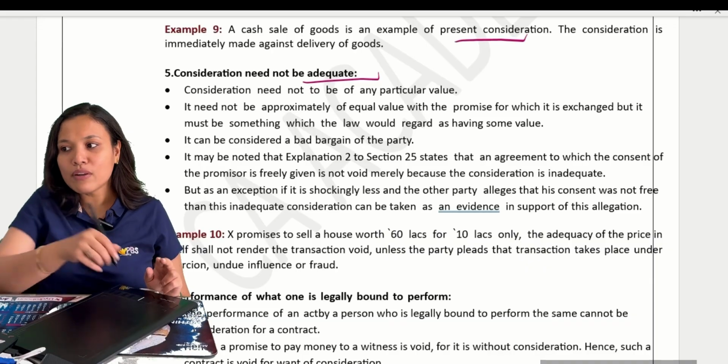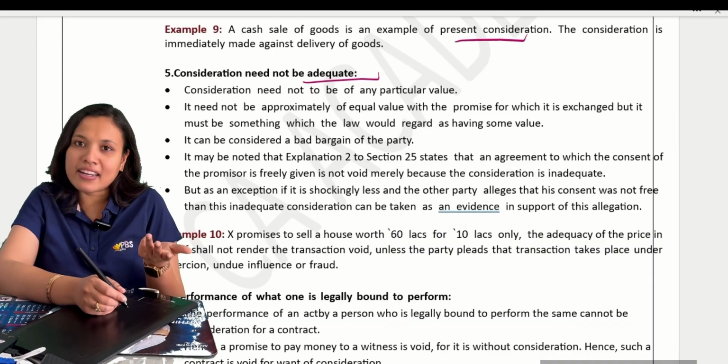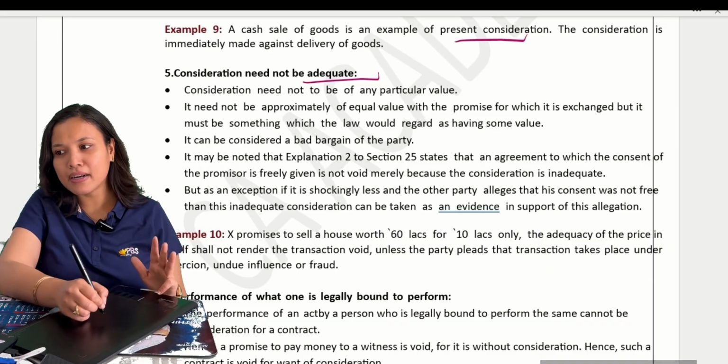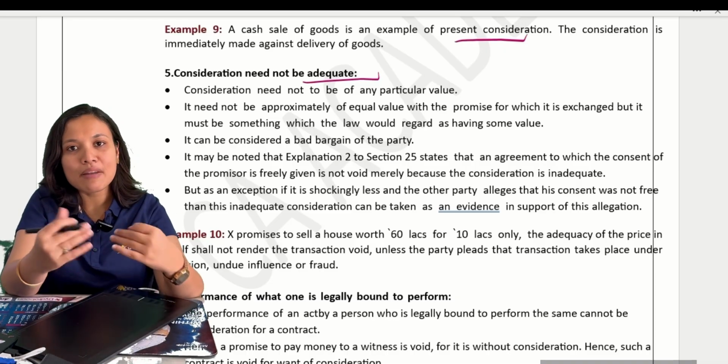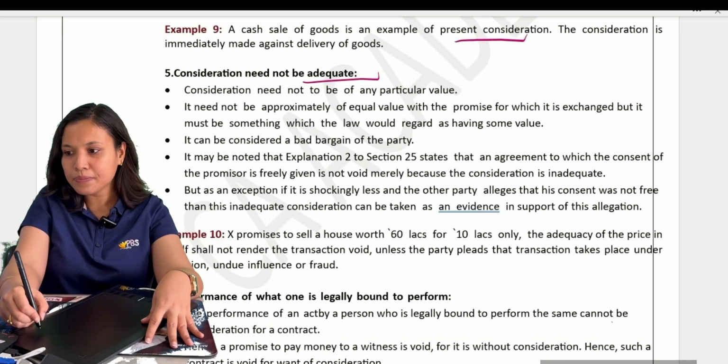Next, if there is no equal value, it is your bad bargain. It will be considered as your bad bargain, but consideration need not be adequate. Even if it is not adequate, there can be a valid agreement. Okay, so that's what it is said here.